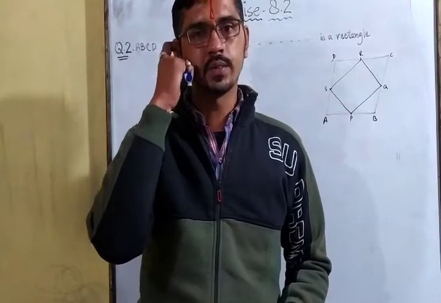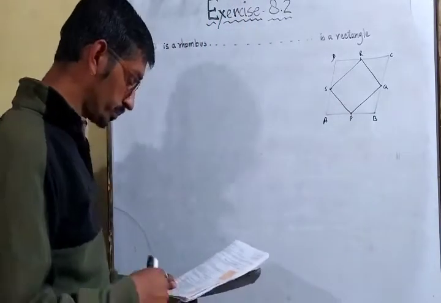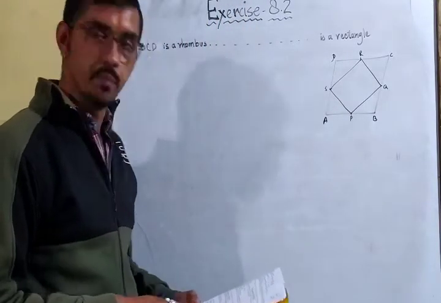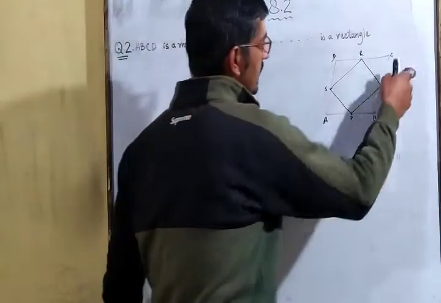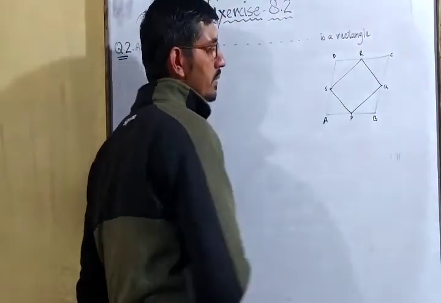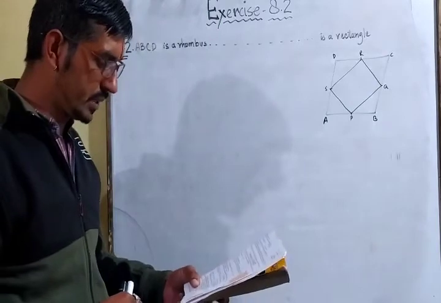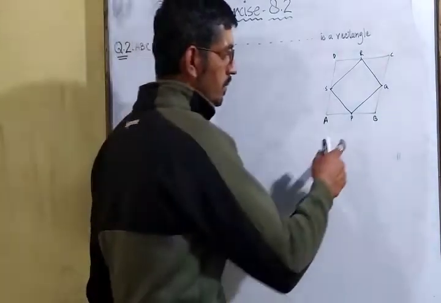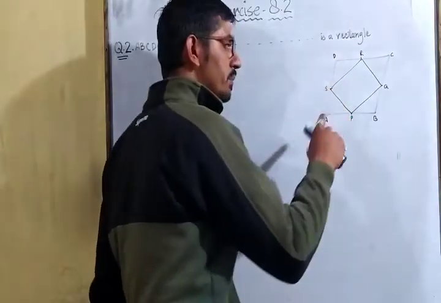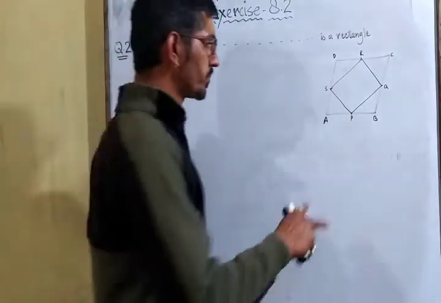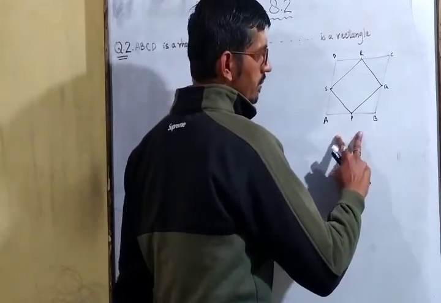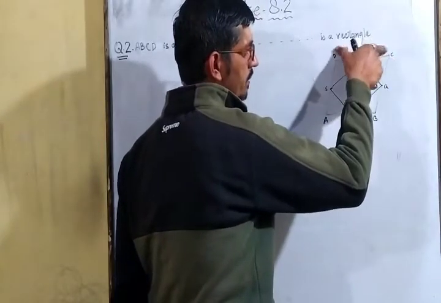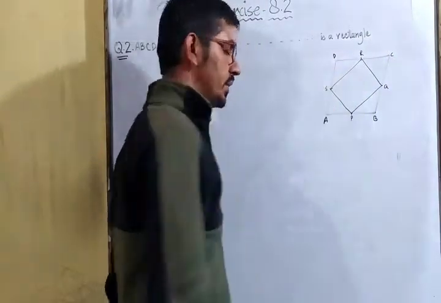Moving on to the second question of this exercise. The question is, ABCD is a rhombus in which P, Q, R, S are the midpoints of sides AB, BC, CD and DA respectively. P is the midpoint of AB, Q is the midpoint of BC, R is the midpoint of CD and S is the midpoint of AD.